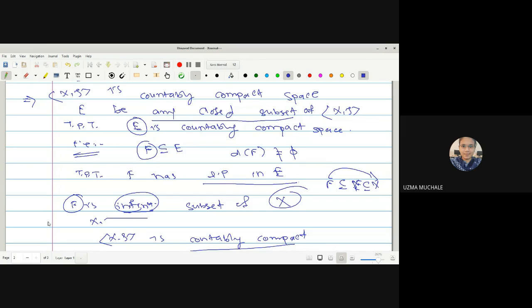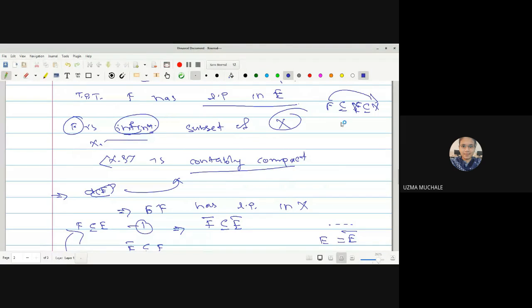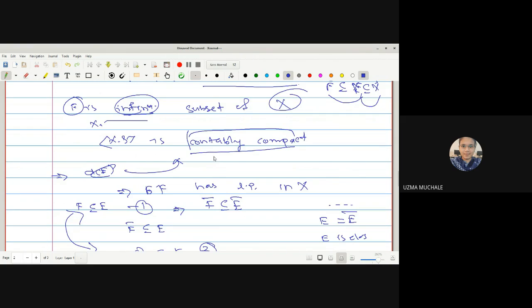Here we let F be any infinite subset of E. We have to prove that the limit points of F are in E. We are provided that X2 is countably compact, and F is a subset of E, which is a subset of X. So F is an infinite subset of X. By definition of countably compact, F has a limit point in X.